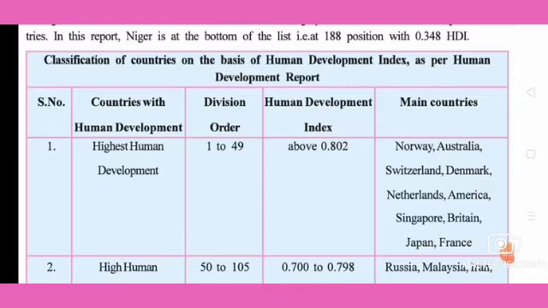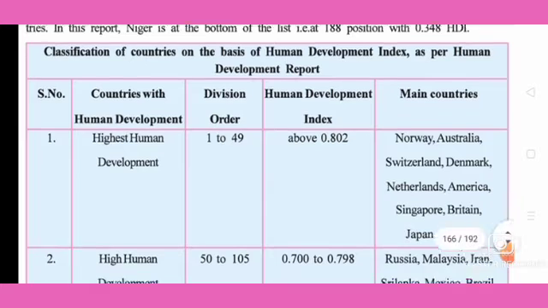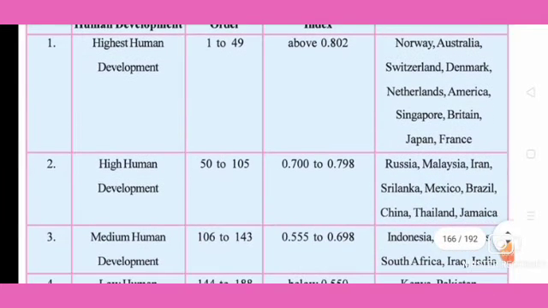Norway, Australia, Switzerland, Denmark, Netherlands, America, Singapore, Britain, Japan, France. These are the countries that come above 0.802 in the index.